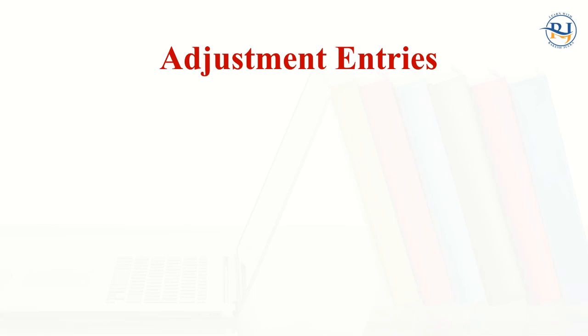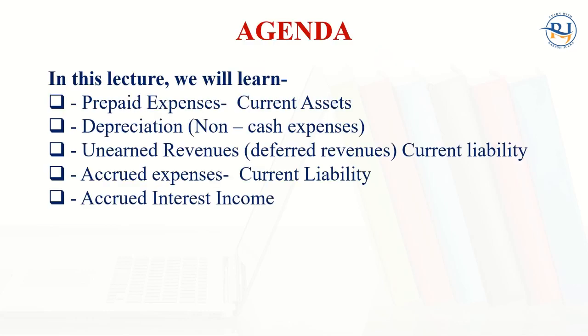So today in this lecture, I'm just going to explain all the adjustment entries. At the end of this topic, you will be able to understand what prepaid expenses are, which are also known as current assets, and what depreciation is, which is also known as a non-cash expenditure of the company. Also unearned revenue, which is a current liability and known as deferred revenue, accrued expenses, which are also considered a current liability, and accrued interest income.